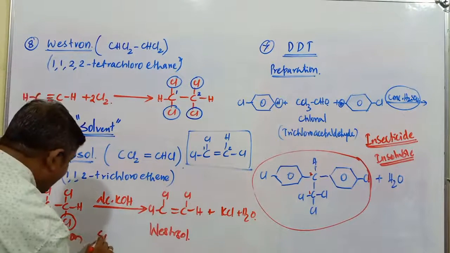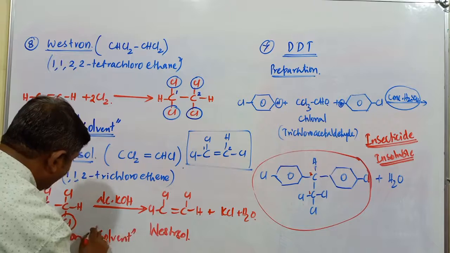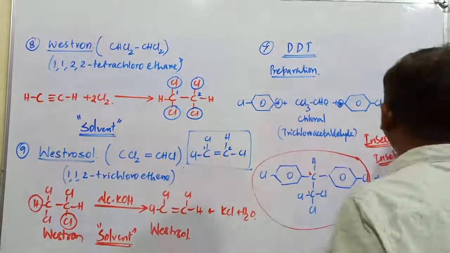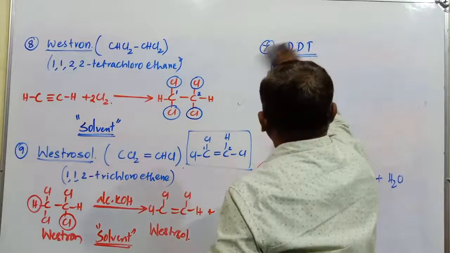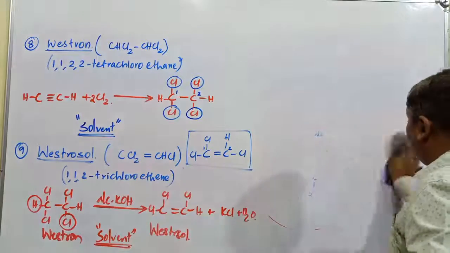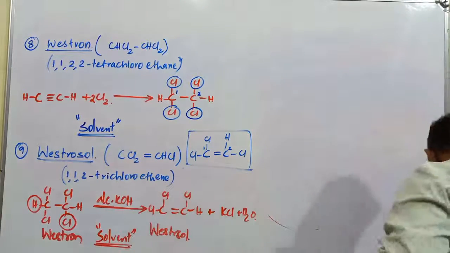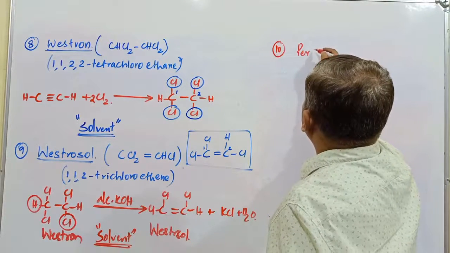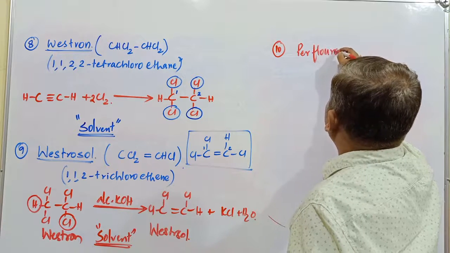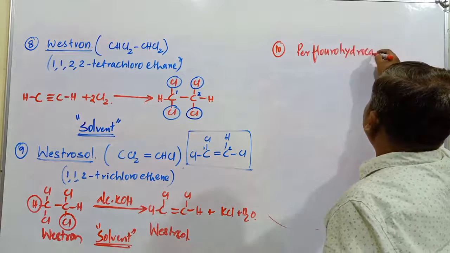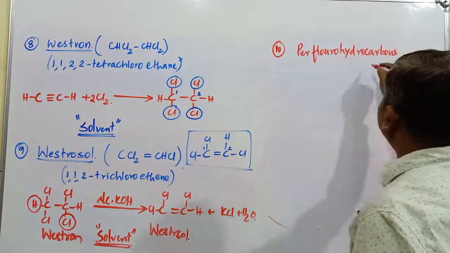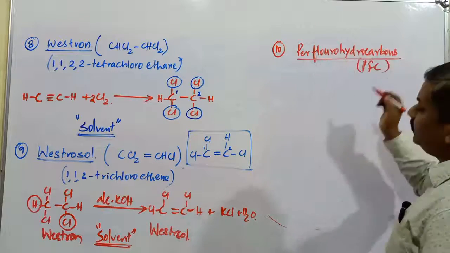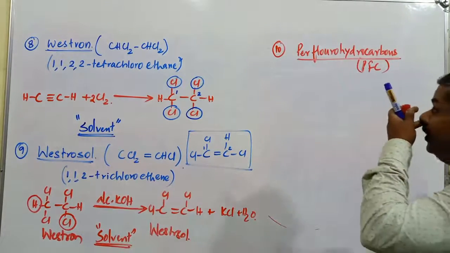Both Westron and Westrosol are used as solvents in organic reactions. That is compound number 9. After this 9th compound, the last compound I will consider is number 10, perfluorohydrocarbons, commonly called PFC.